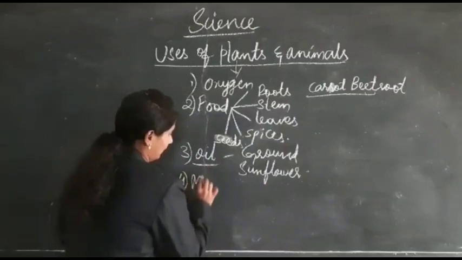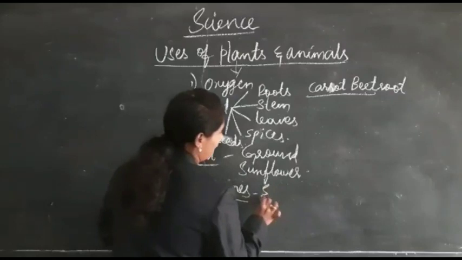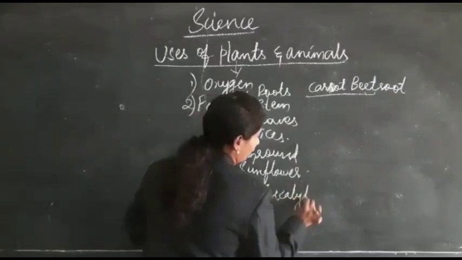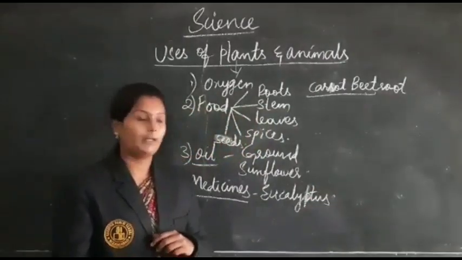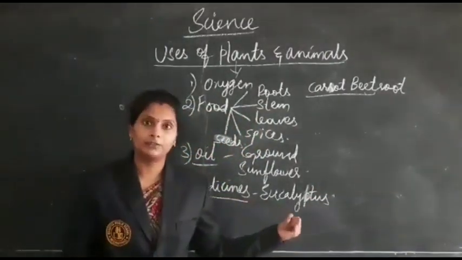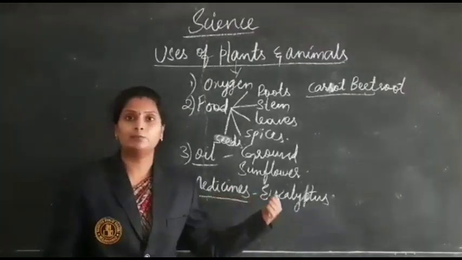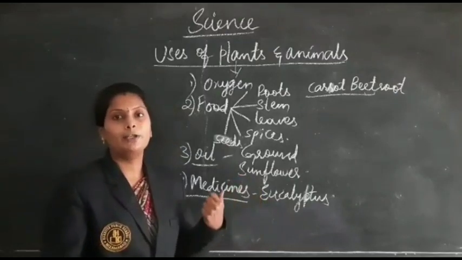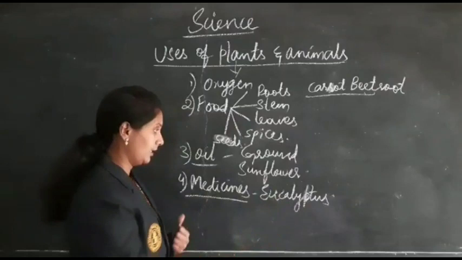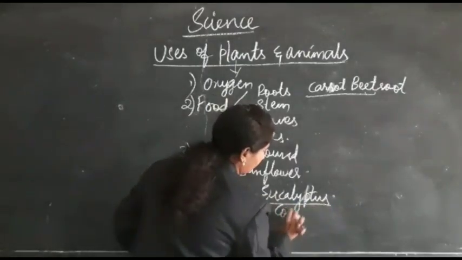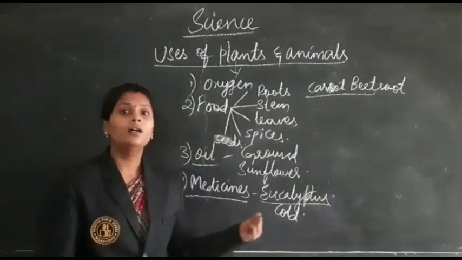Next coming to the medicines. The best example is eucalyptus oil. Eucalyptus oil is obtained from its leaves. They will be extracting the oil and juice from the eucalyptus plant or tree, and it will be used in medicines. It is used especially to treat the common cold.